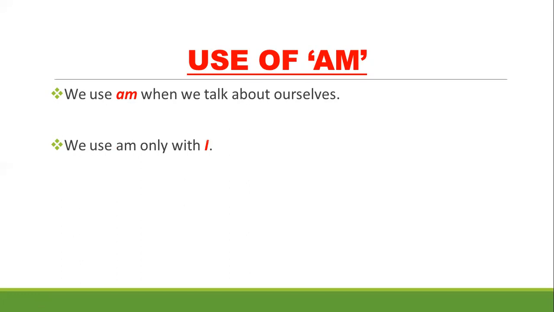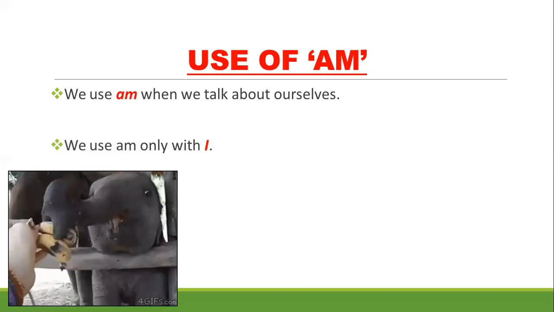So here we go. Use of am. First of all, we will learn about am. We use am when we talk about ourselves. Means whenever we are talking about ourselves, then we use am. We use am only with I. Whenever we are talking about ourselves, we use I. And with I, we should use am always.